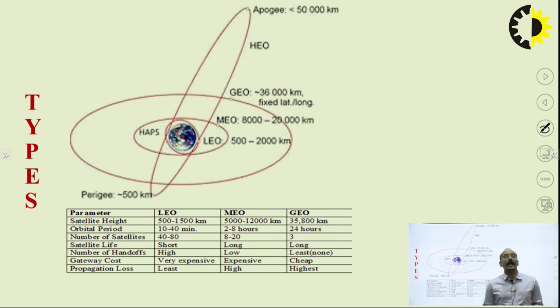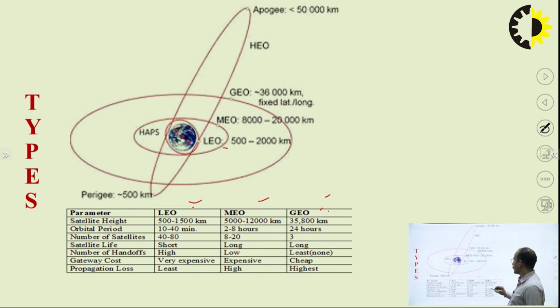Then types of satellites, which is also very important, because for various applications we use various kinds of satellites, such as the Starlink satellites you have seen in recent days that are placed in the LEO orbit, meaning low earth orbit. When we talk about satellite types, there are three basic orbits: LEO, MEO and GEO. LEO stands for low earth orbit, MEO for medium earth orbit and GEO for geostationary earth orbit.